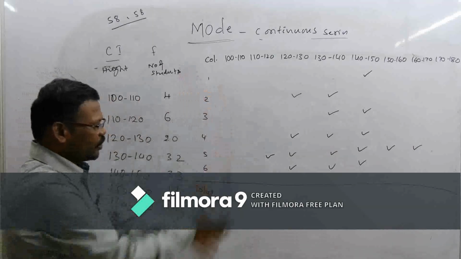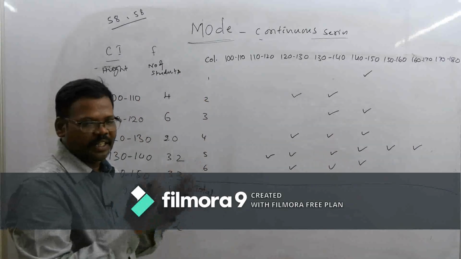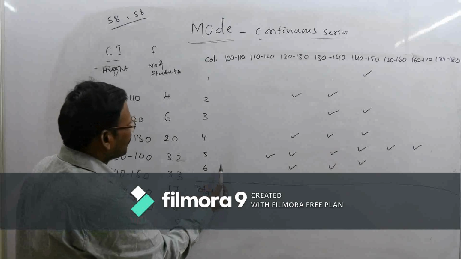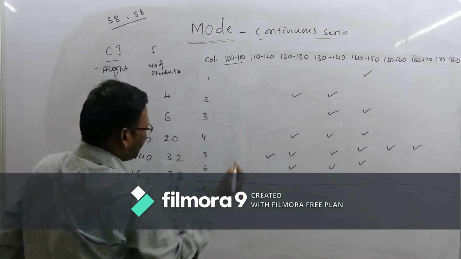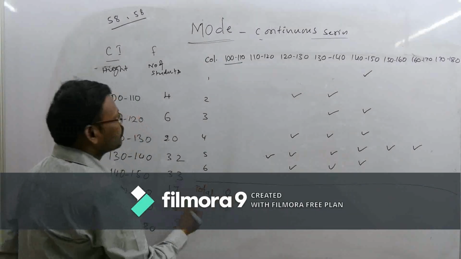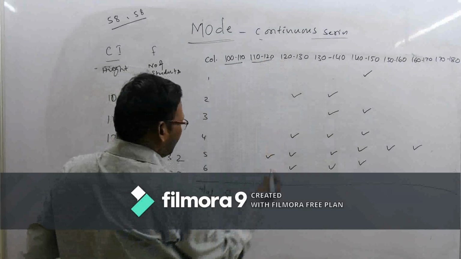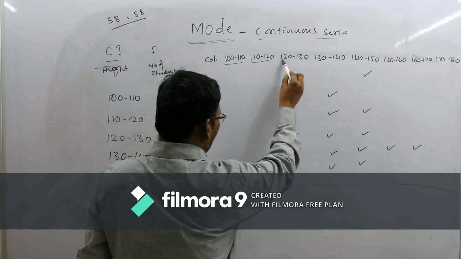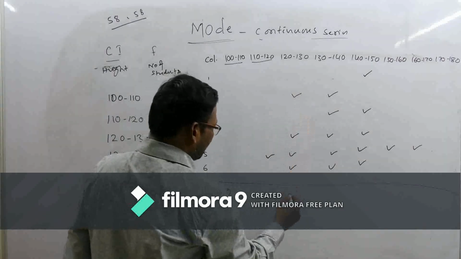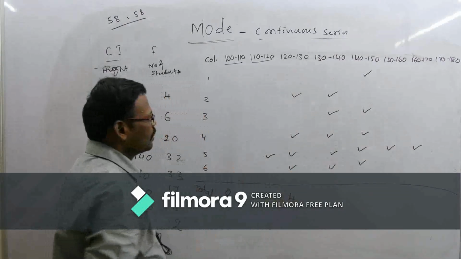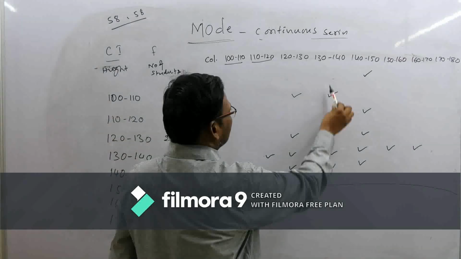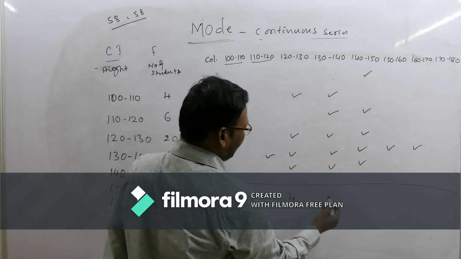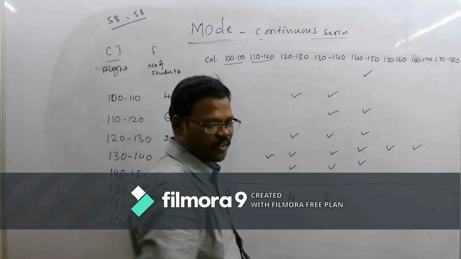Okay, now just add a tick mark for each and every class interval. How many tick marks were there for 100 to 110? 0. For 110 to 120 there is 1 tick mark. For 120 to 130 there are 4 tick marks. For 130 to 140, 5 tick marks were there.